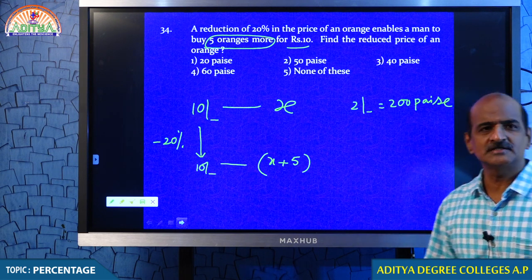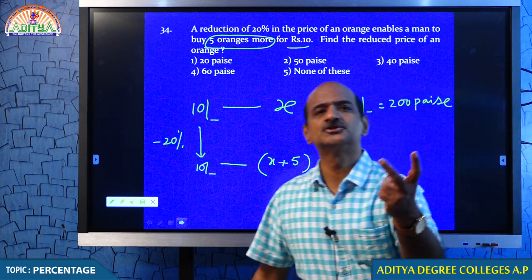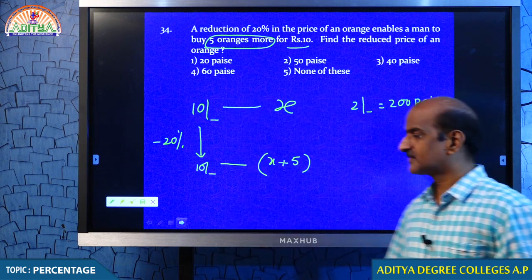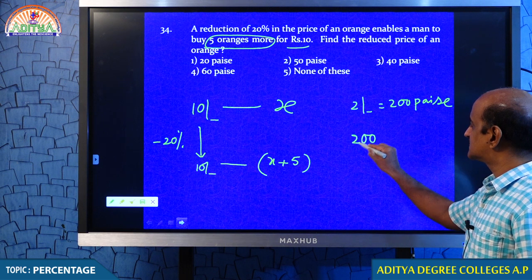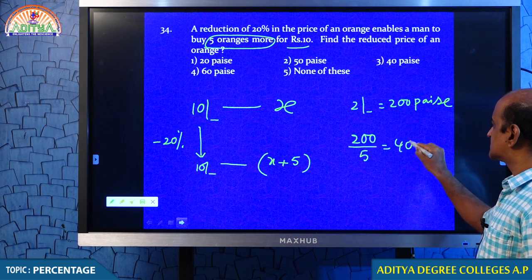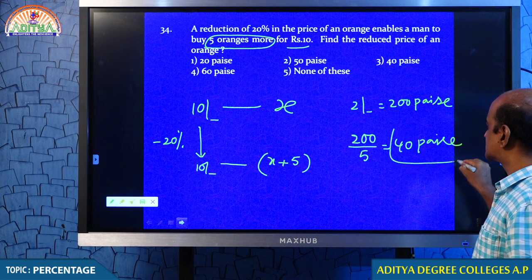Am I clear, my dear students? What is 20% of 10 rupees? 2 rupees, or 200 pies. Either you can get 200 pies back, or else with the same 200 pies you can get 5 oranges, which means the price of each orange is 40 pies.